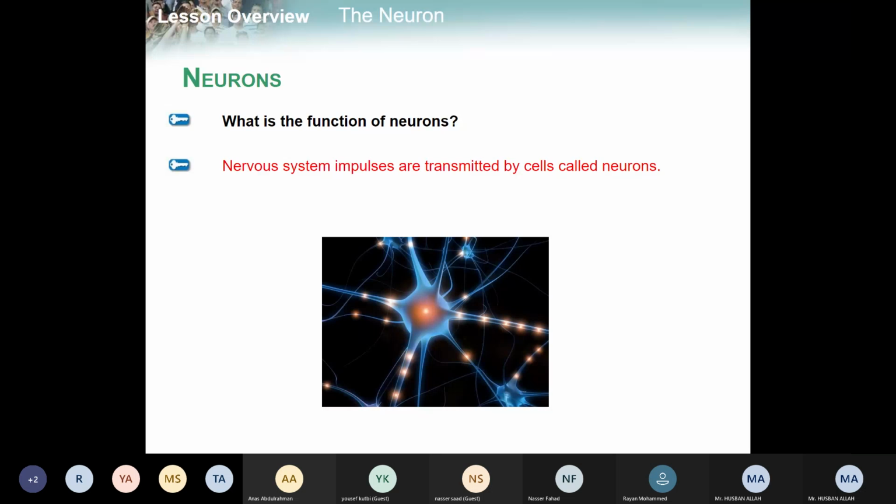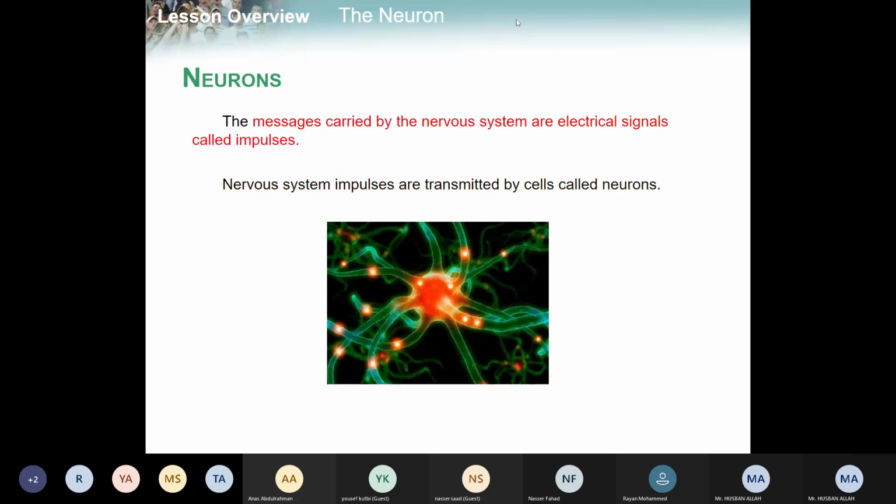All the functions which are carried out by the nervous system, first they will be detected by what? By the neurons. Sit straight, all the students. Neuron is what makes it sensitive. Nervous system impulses are transmitted by the cell neuron. So the impulses which are generated or received will be taken by the neuron.